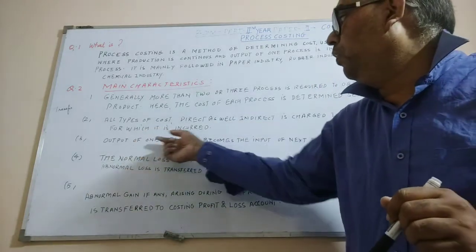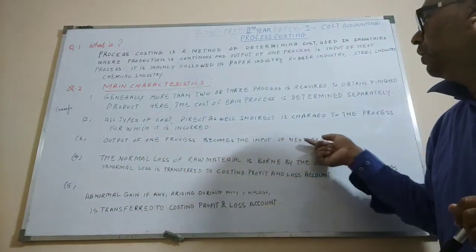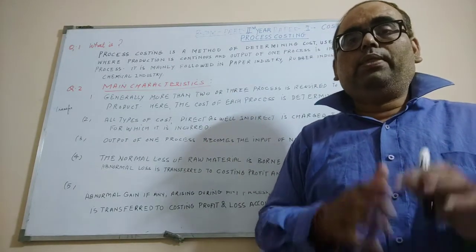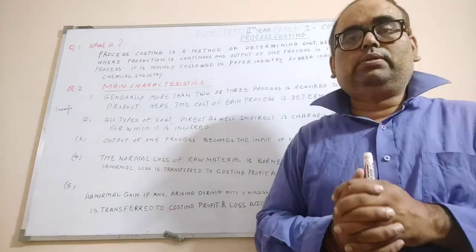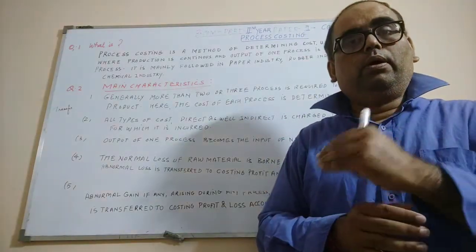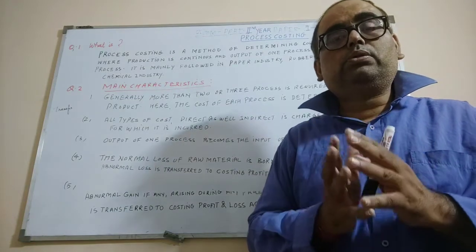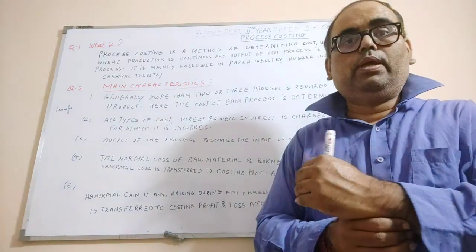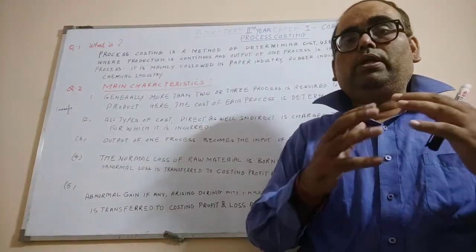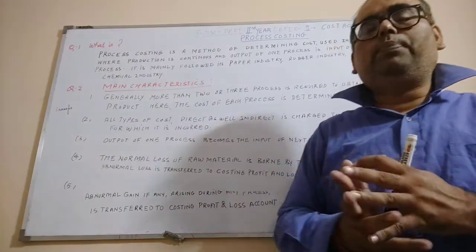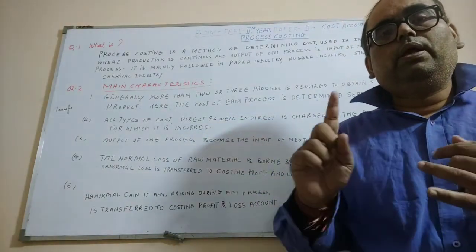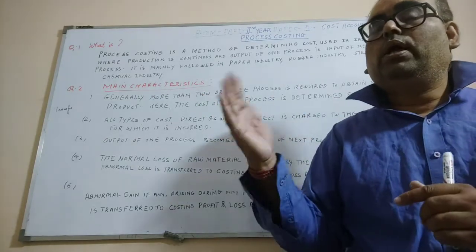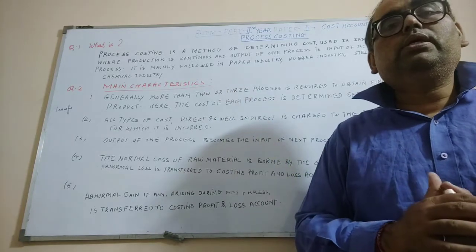Third point is output of one process becomes the input of the next process. This is the main feature of process costing. The output of one process becomes the input of another process, because the production of a finished product requires many stages. Maybe it requires 3-4 processes. So process 1 is completed, the output is transferred to process 2. Output of process 2 is completed, is transferred to process 3, going on till the production is finished.